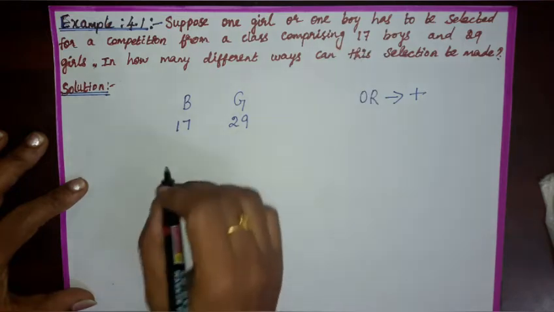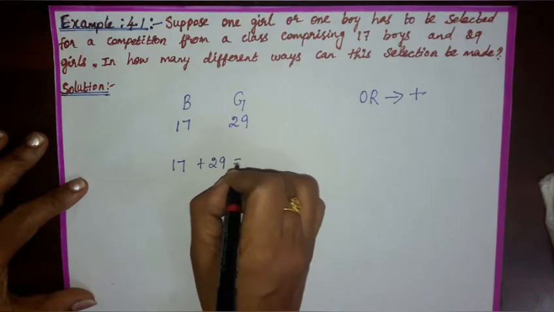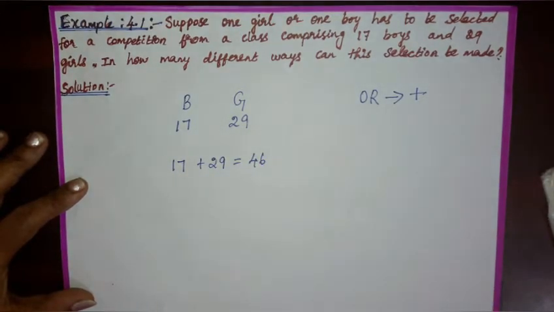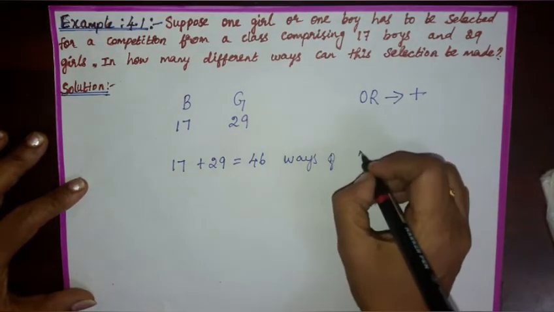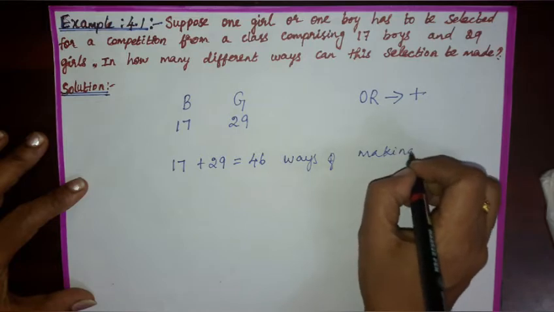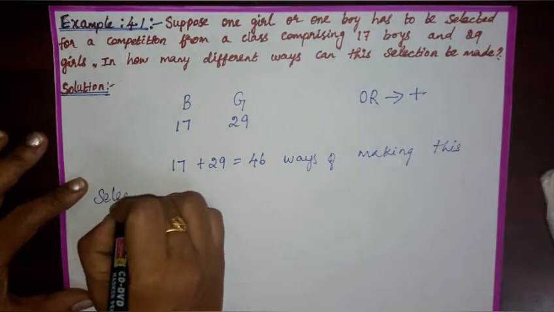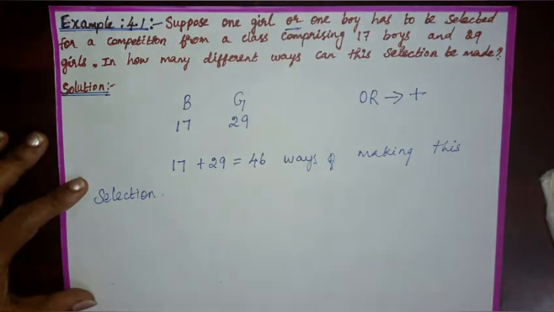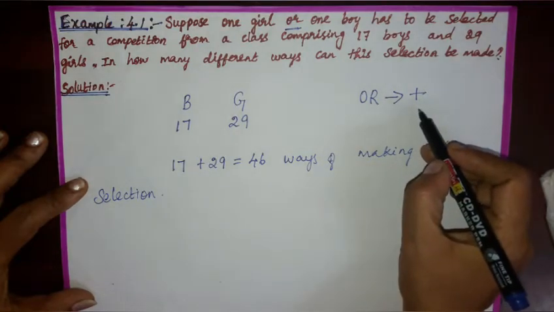Then there are 17 plus 29, which is 46 ways of making this selection. Here the main concept is OR. Since we have the OR option, we need to add. That we have to keep in mind.